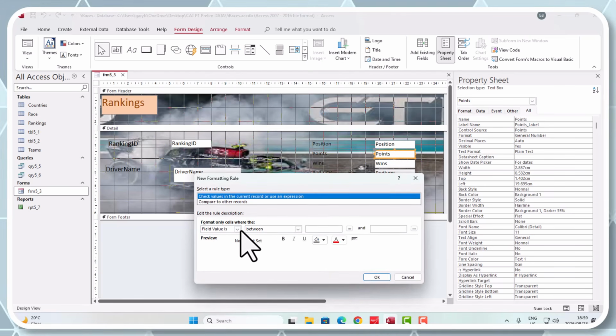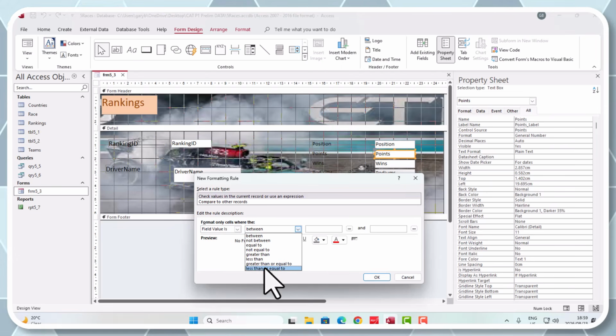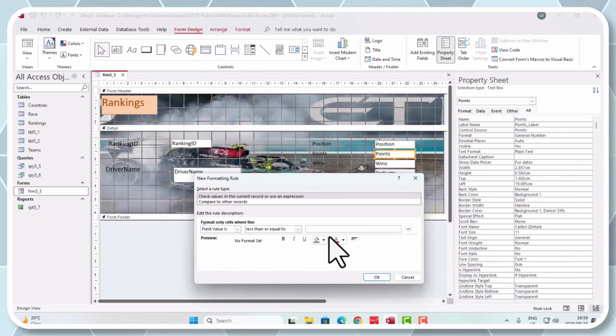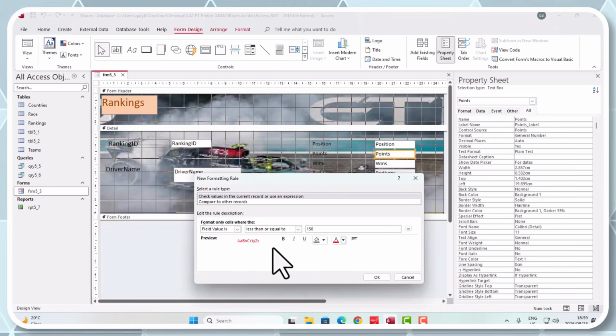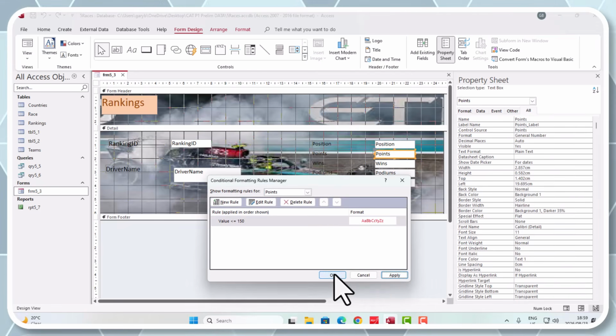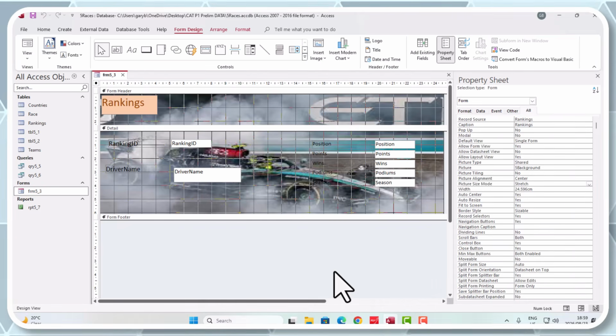Right, the field value is less than or equals to what? 150. Okay, are you guys happy with that? All right, so less than or equals to 150. What are we doing? We're changing the font color to red. Okay, dark red. They said red. So I'm making sure it says red. All right, guys, field value is less than or equals to 150, and then it will change its font color to red. Let's go OK. Let's go apply. Let's go OK. Right, and you could see the rule was set there.